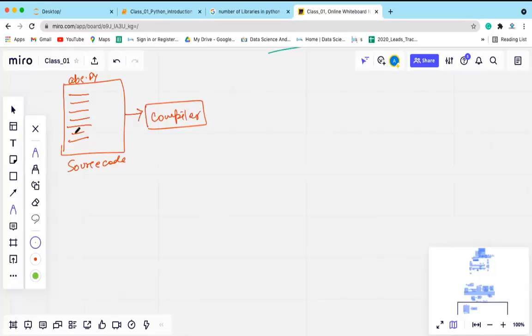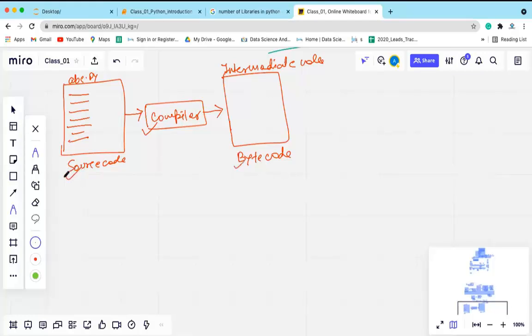This compiler will translate this source code to some intermediate code, and this intermediate code is called, in Python, the bytecode. Clear? What does this compiler do? It compiles the source code to the bytecode. Source code is the code which you write, and bytecode is the intermediate code which gets generated after compiling the source code.